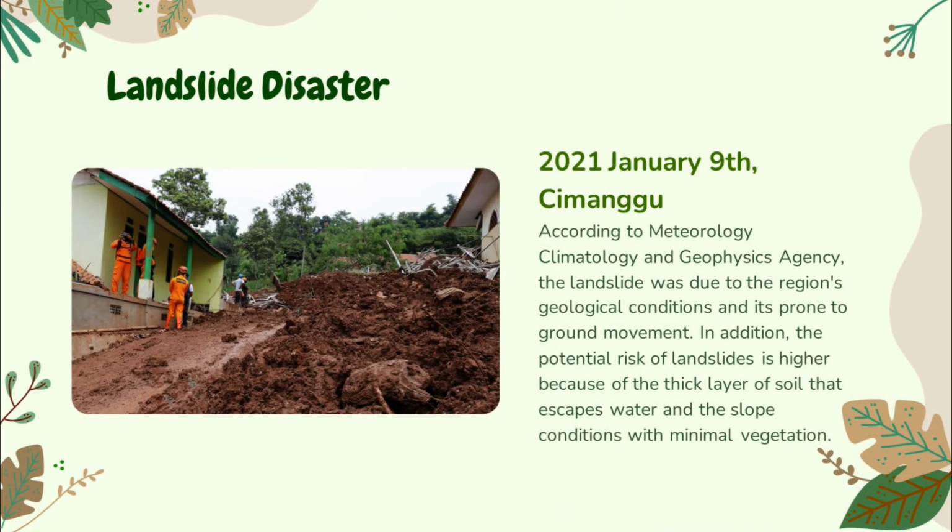On 9 January 2021 in Cihanjuang Village, Sumedang Regency, a landslide occurred. According to the Meteorology, Climatology, and Geophysics Agency, the landslide was due to the region's geological conditions, which are prone to ground movement. In addition, the potential risk of landslides is higher because of the thick layer of soil that lets water escape, and slope conditions with minimal vegetation.